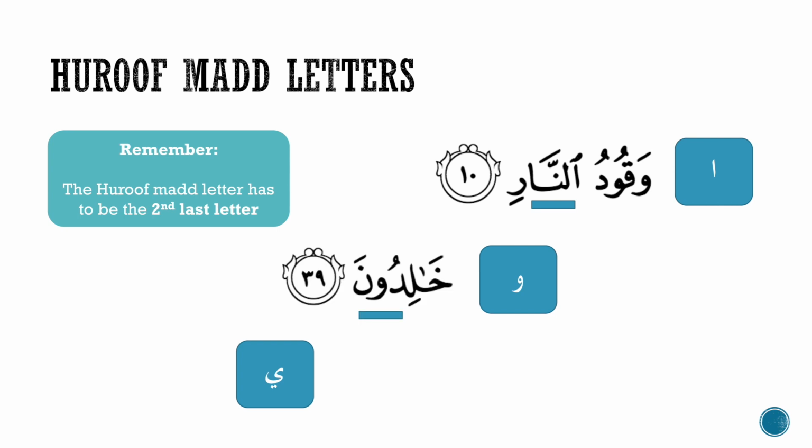For example, of waw madda, khalidun. So waw madda is followed by a noon, where we will put a temporary sukoon. An example of ya madda, al-hakim, where ya madda is followed by the letter mim, where we will put a temporary sukoon.